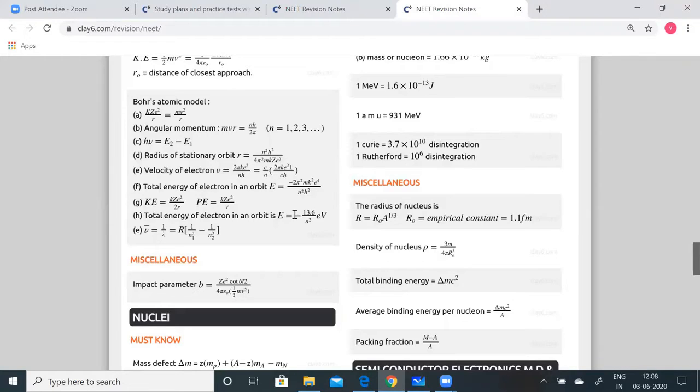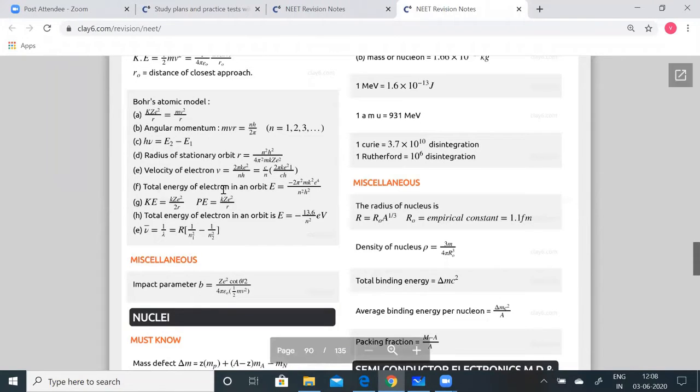squared electron volt. So U bar, you know, is nothing but the wave number, that is equal to 1 by lambda, which is equal to R into 1 by N1 squared minus 1 by N2 squared. So these are the important formulae when you consider atoms, this lesson atom. So these are the important formulae you'll have to learn.